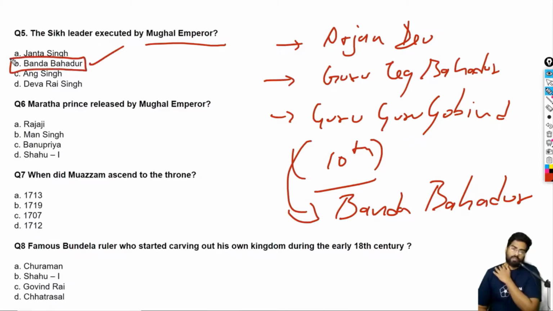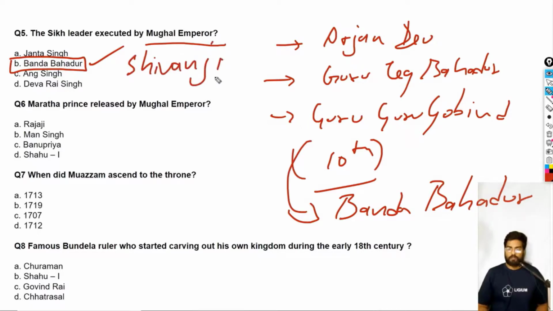We will deal with them later, in the later stages when we talk about the Sikh Empire. It is actually coming in the course, don't worry. Next, the Maratha prince released by a Mughal emperor. As I mentioned before, Shivaji was the first ruler of the Maratha kingdom, and he was succeeded by his son Shambhaji.